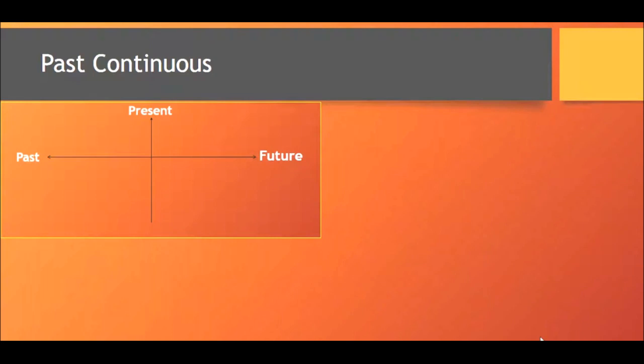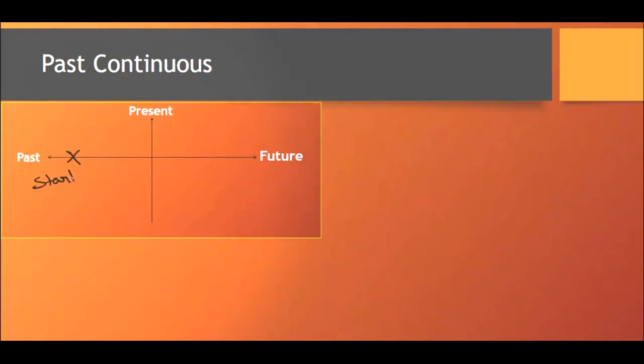When an action is in the past, we use past continuous tense. But we need to go back in the past so that we may see the action happening in the past. Otherwise, if we look from the present, the action seems to us that it is completed, and then we have to write it in the past indefinite tense.